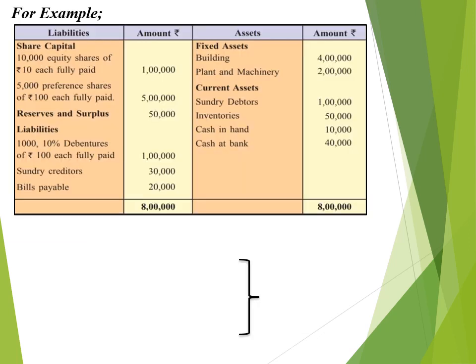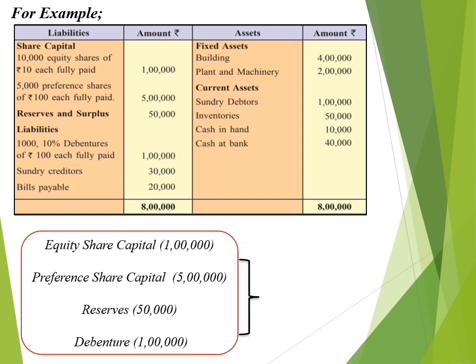So considering the following balance sheet of ABC company, we'll find out the capital structure of ABC company, where we have equity capital, that is rupees 1 lakh, preference share capital rupees 5 lakh, reserve rupees 50,000 and debenture rupees 1 lakh.